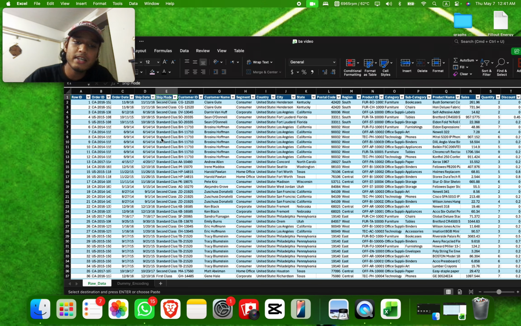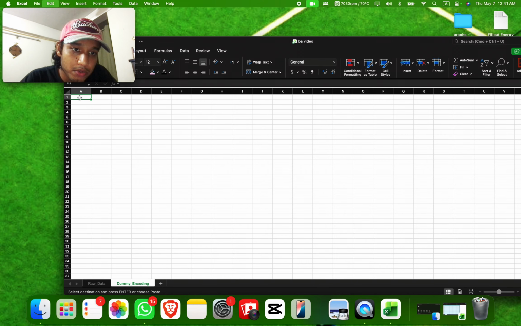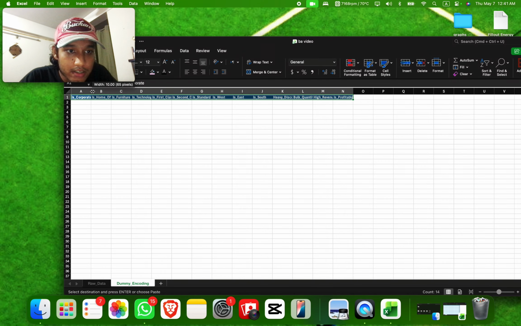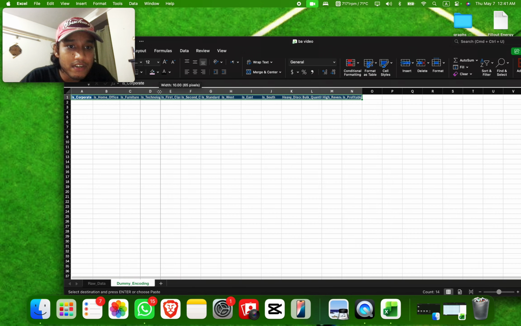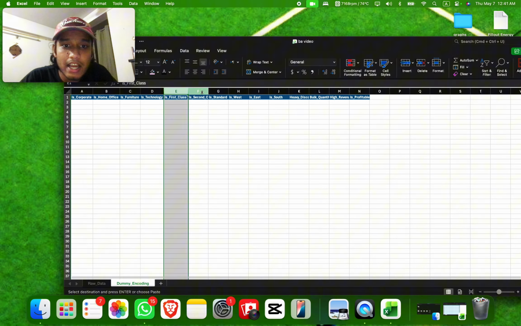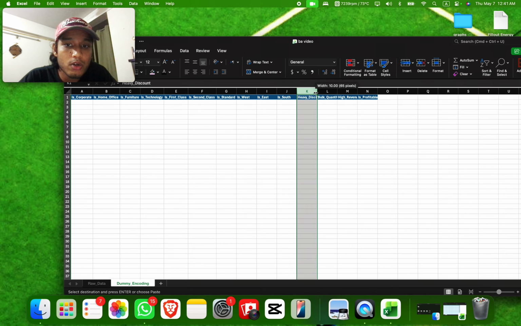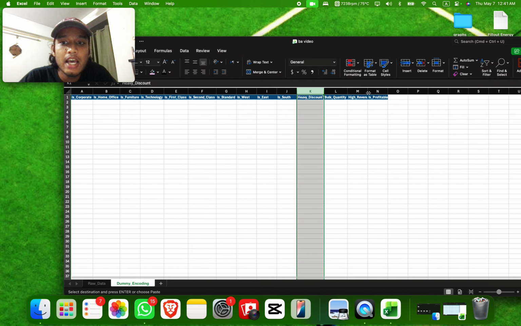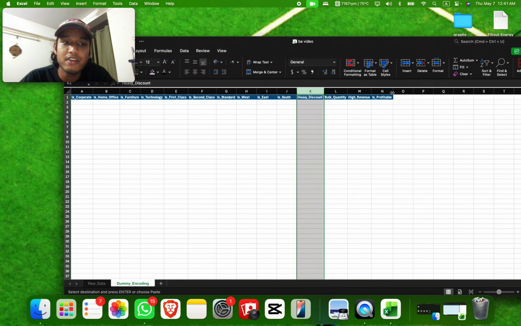So what we're gonna do next is create the dummy variables according to ship mode, segment, and category. So I have the things I'm gonna be using saved here. You can see if it's corporate or not, if it's going to home office, if it's furniture, if it's technology, if it's first class, second class, standard class, which class of ship mode, also region, west, east, south. Also, we're looking into heavy discount, bulk quantity, if it's very high revenue. And finally, what we're doing is finding out if it's profitable or not.